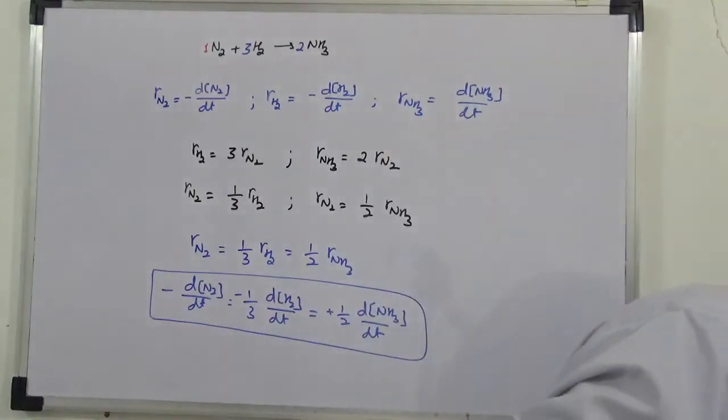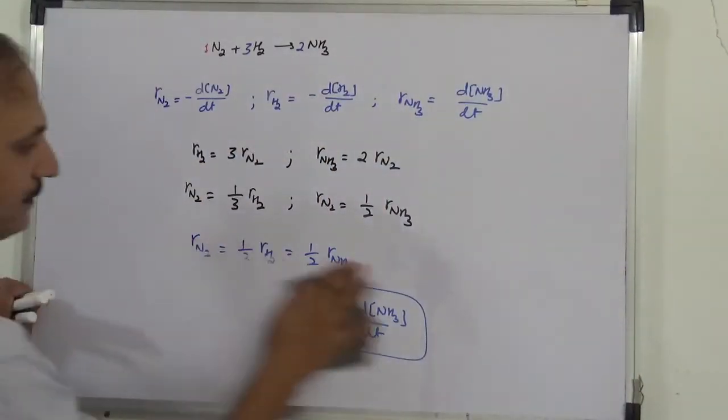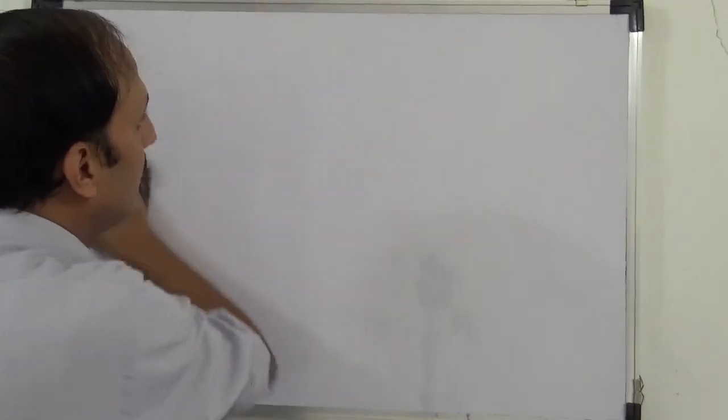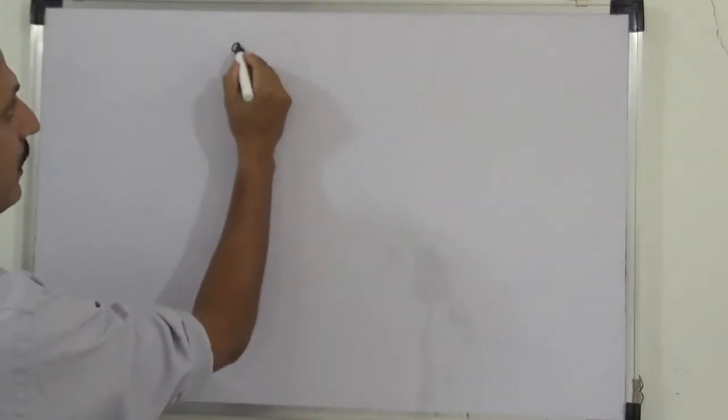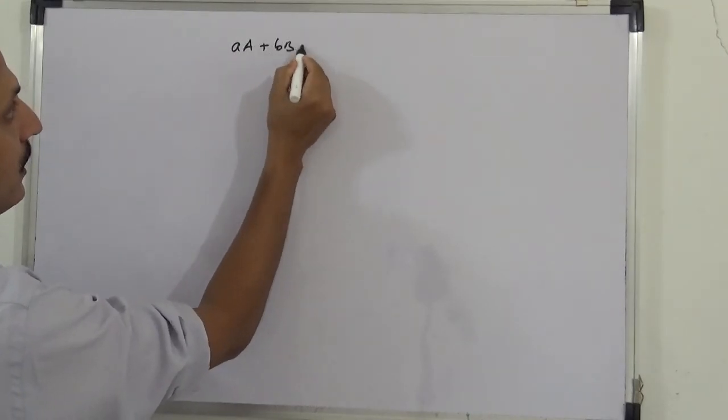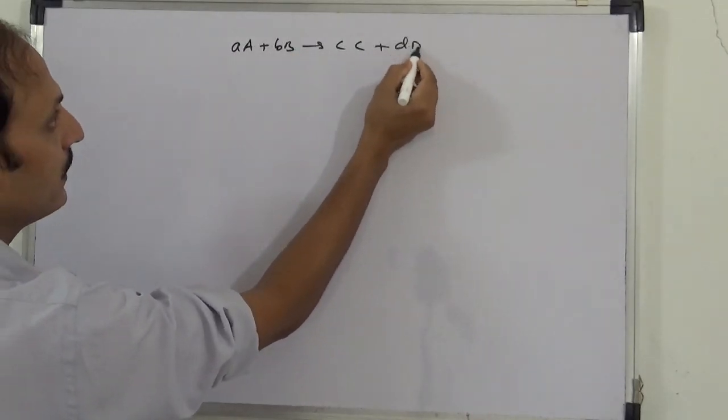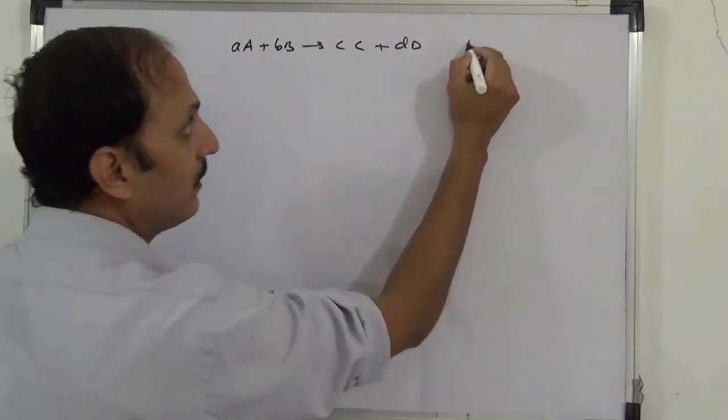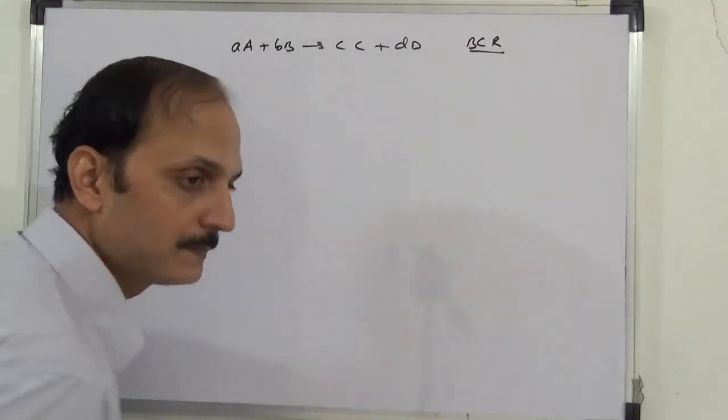इसी को मैंने जनरली कंफर्म कर लिया. If I make it for a general balanced reaction, let's say we have a reaction like this, aA + bB gives me cC + dD. It's a balanced chemical reaction.